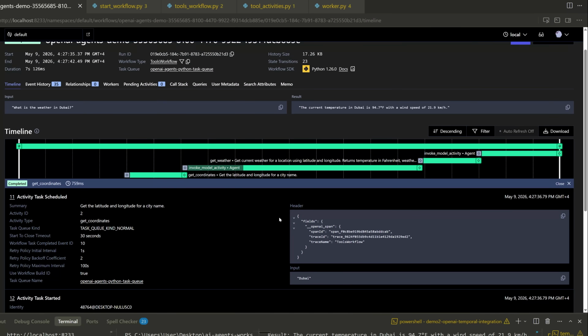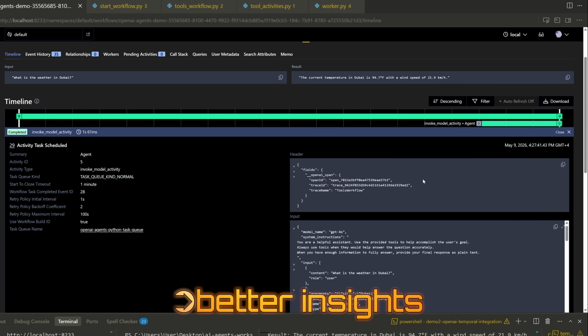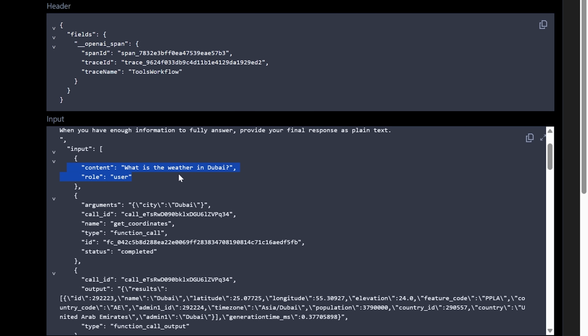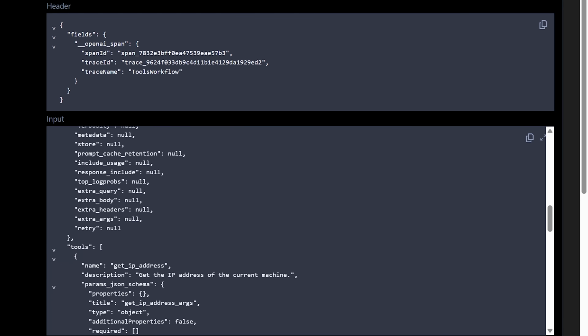Now, this is what I was talking about with the traceability and observability. This really allows you to have better insights into what your AI agent is doing. So you can see we called GPT-4o. This was the systems instruction we had. We had some input, which is what was the weather in Dubai. We can see all of the arguments that went through here.